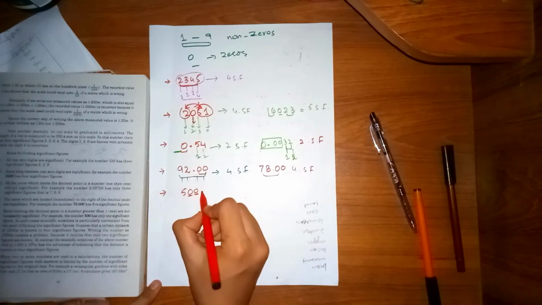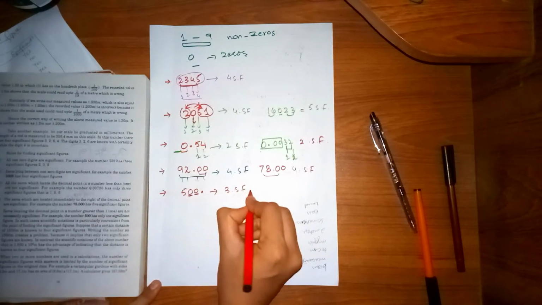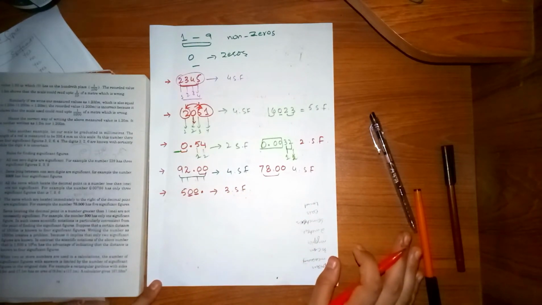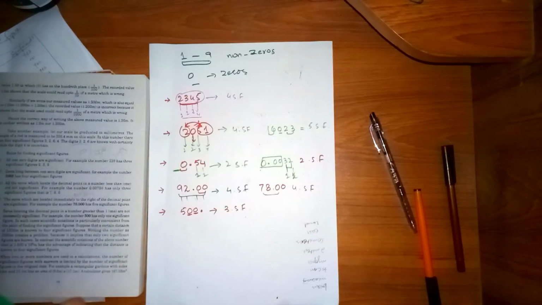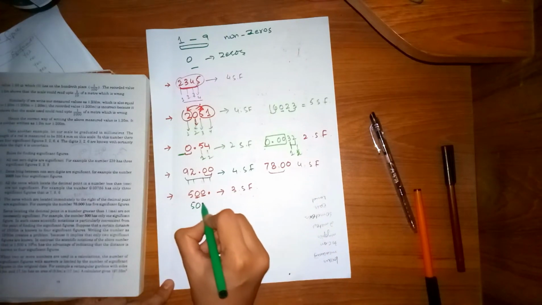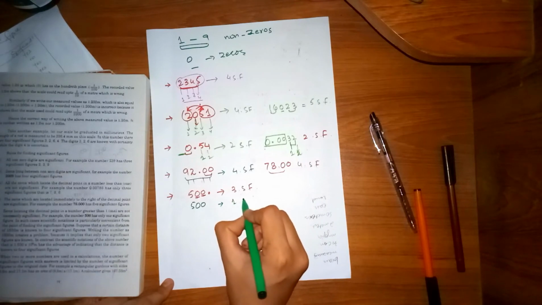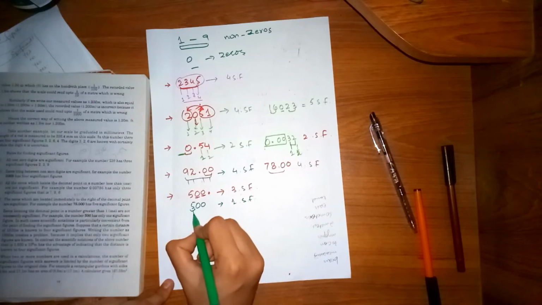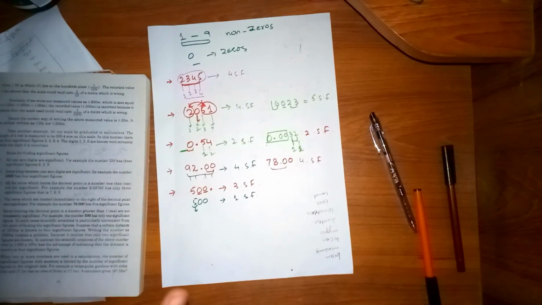So in this number, there are 3 significant figures. But remember, if there is no decimal at the end, then the trailing zeros are not significant. If I write 500 with no decimal at the end, it has only 1 significant figure, that is 5. It may sound strange to you, but this is the rule, right?